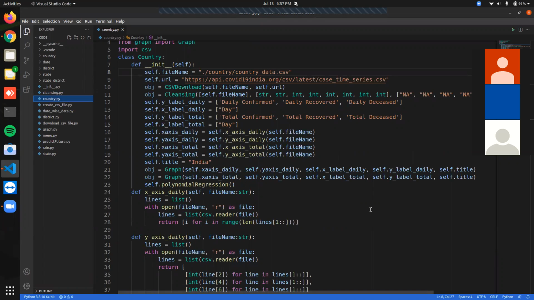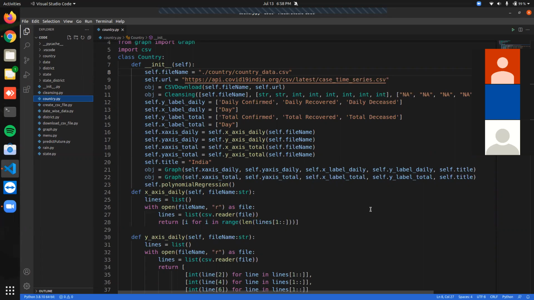Coming back to the country.py code, after doing all this stuff, we get the x-axis values and y-axis values, and we perform analysis. There is a graph class, where the analysis is done and the graph is plotted. We also have a polynomial regression prediction, but accuracy is somewhat of a major concern to us. It is a little bit less accurate, but we have future extensions for it. We are going to work on improving the accuracy. So these are all the actions performed for country. This is the first hierarchy.